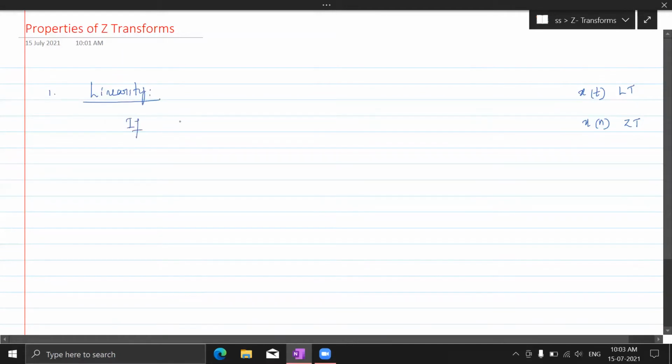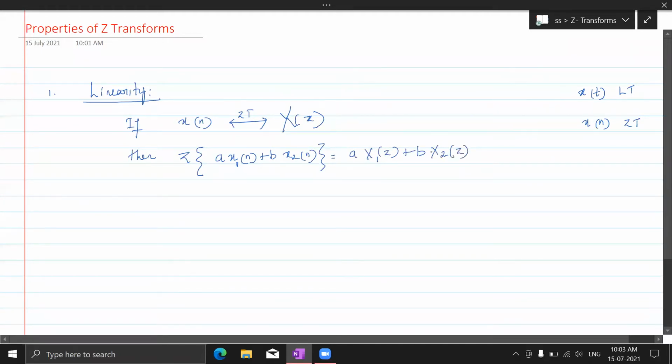If Z transform of x of n is X of z, okay, then Z transform of a x1 of n plus b x2 of n is what? a X1 of z plus b X2 of z. This is what linearity is.